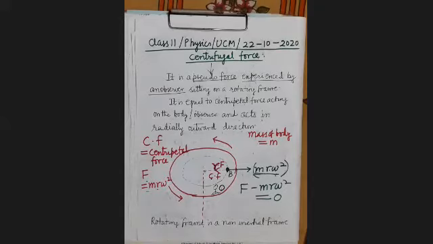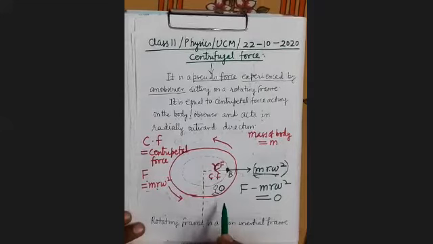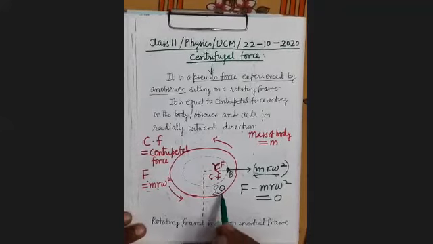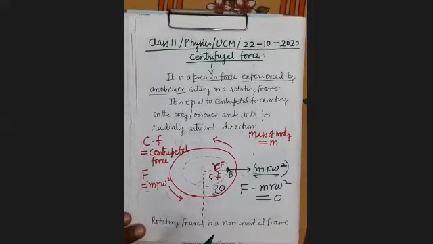And any observer standing on the rotating frame will experience this force.